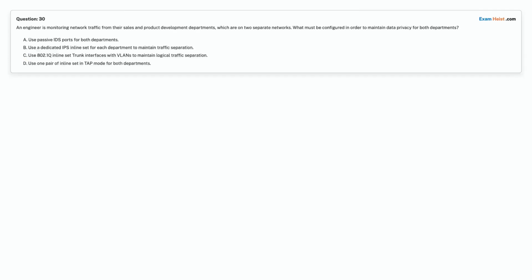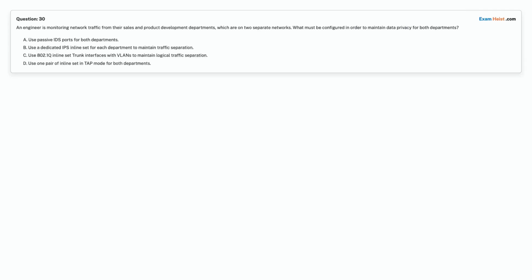Question 30. An engineer is monitoring network traffic from their sales and product development departments, which are on two separate networks. What must be configured in order to maintain data privacy for both departments?